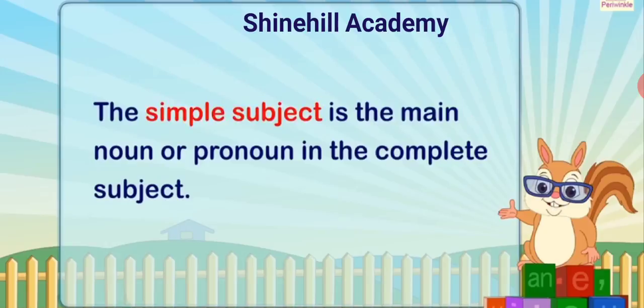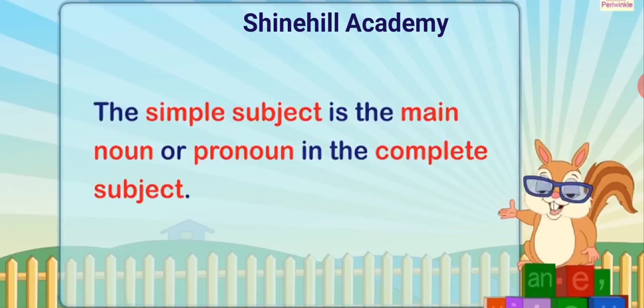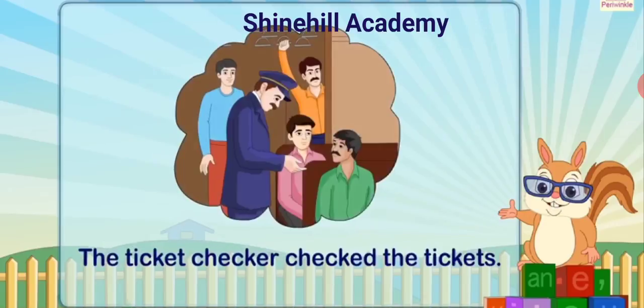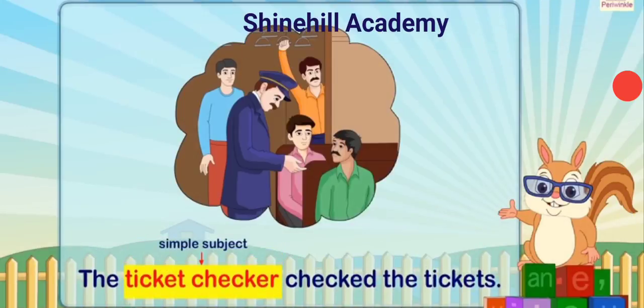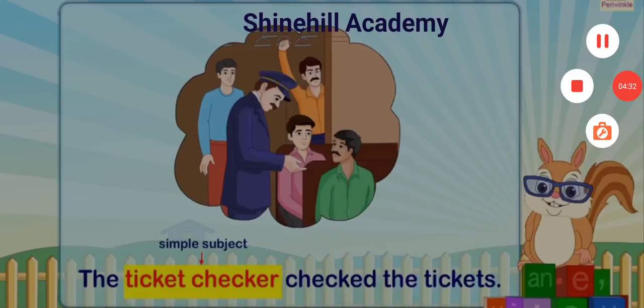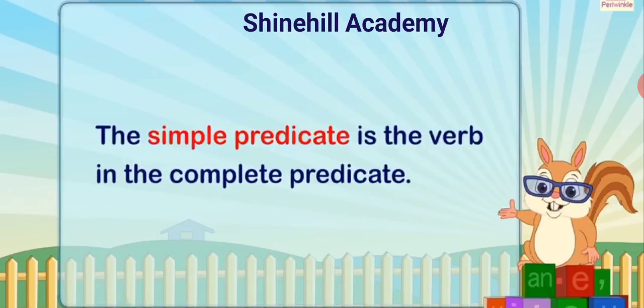The simple subject is the main noun or pronoun in the complete subject. For example, the ticket checker checked the tickets. Here, the noun ticket checker is the simple subject. The complete predicate begins with a verb and tells what the subject does, has, or is. The simple predicate is the verb in the complete predicate.